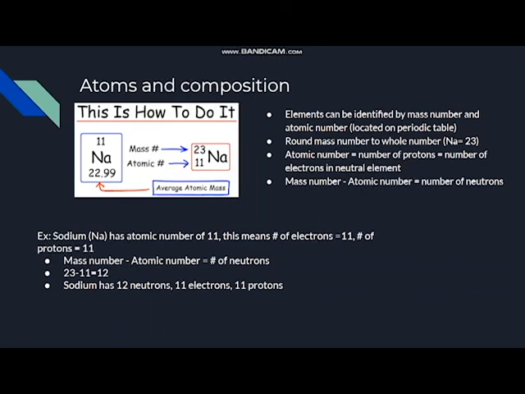So taking a quick look at sodium, it has an atomic number of 11. This means that the number of electrons and the number of protons are going to be 11 for the element. The mass number is 23, and you subtract that by the atomic number, you get the number of neutrons, which is going to be 12. This means that sodium has 12 neutrons, 11 electrons, and 11 protons.